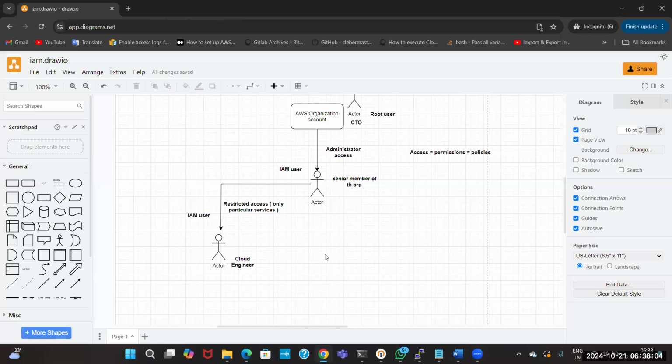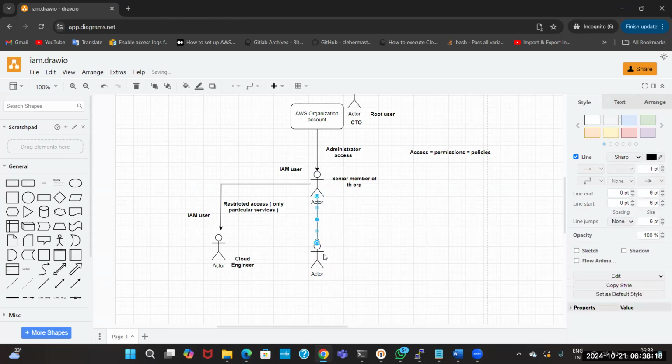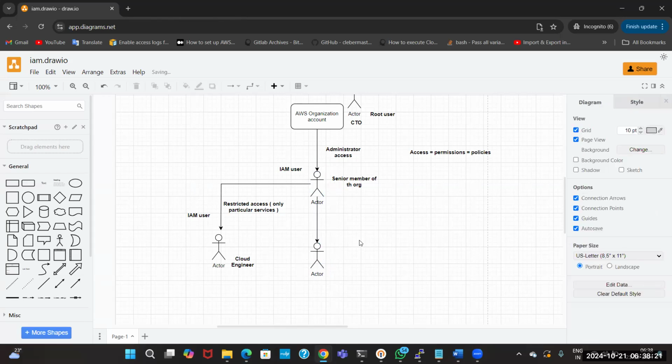Now, in the same way, suppose in the future another new person joined, a different person. Again the same thing. This person, the senior member of the organization, will create a new user access for him and give restricted, particular access to the user. He will keep on giving access to the new members.